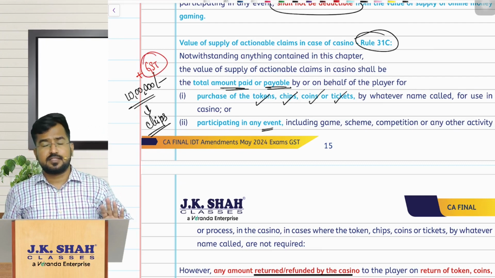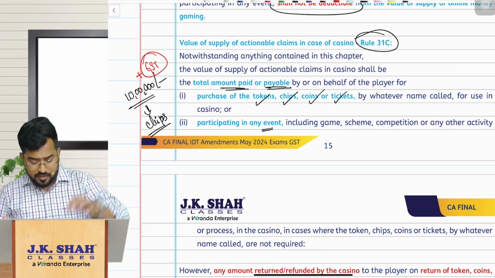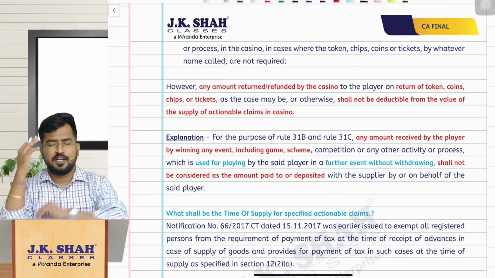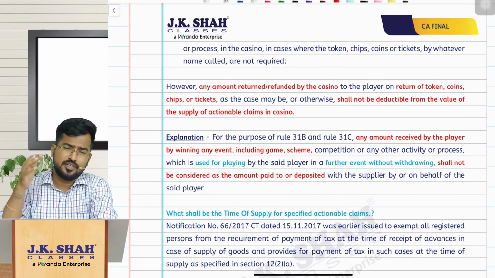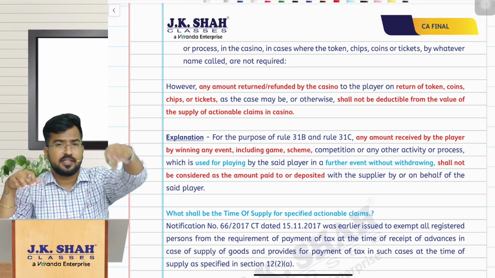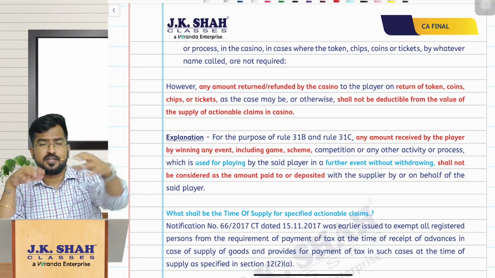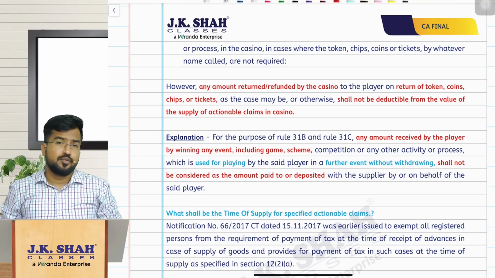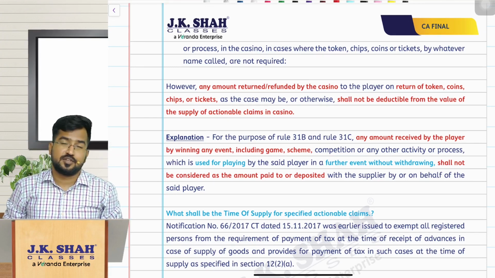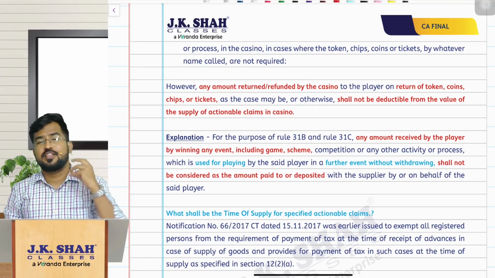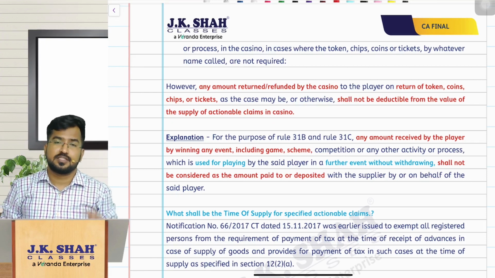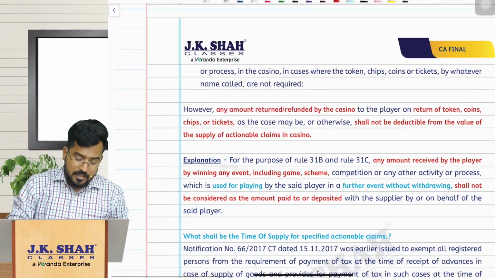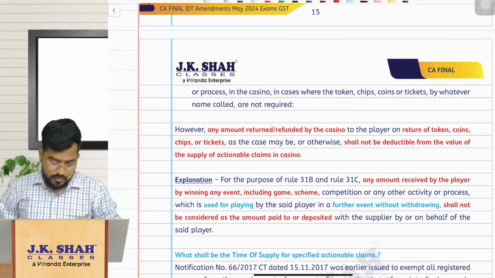And same thing sir, any amount returned to you or refunded to you. Suppose out of that 10 lakhs of chips, finally I was very disappointed, I have been losing, investing some 10,000, 20,000 at a time in coins and so on. So finally I thought at least let me have 10,000 to go back to my home, at least travel expenses I should have. So finally 10,000 worth of coins or tokens I have returned to them. Still the value of supply is what? 10 lakhs only, it is not 9,90,000. That is the point.